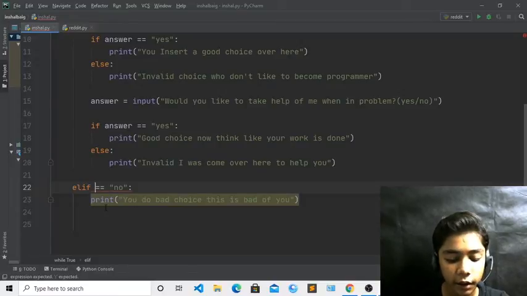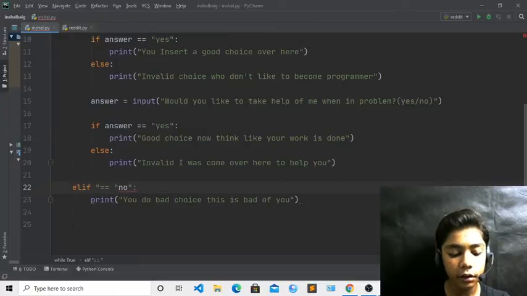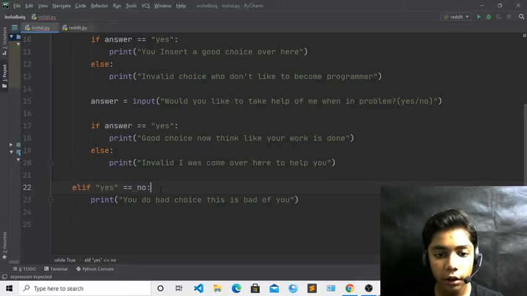you have to write like, and now write over here yes. Okay, and now if you have done all that, just come over here and write no, and now if you press enter, you can see it is working.